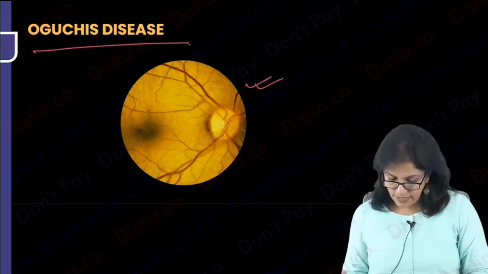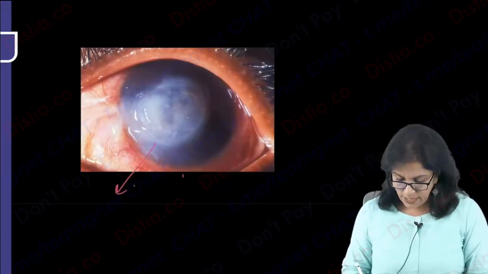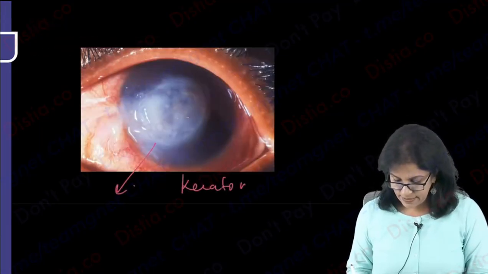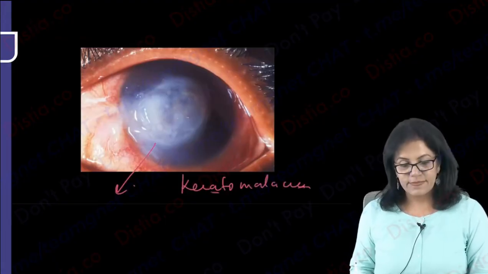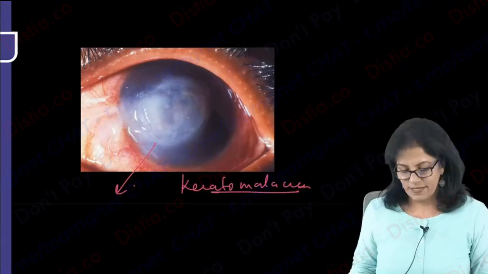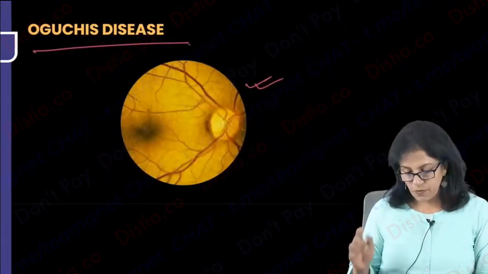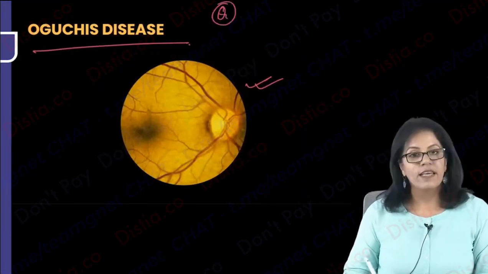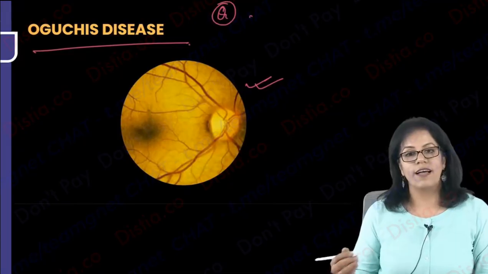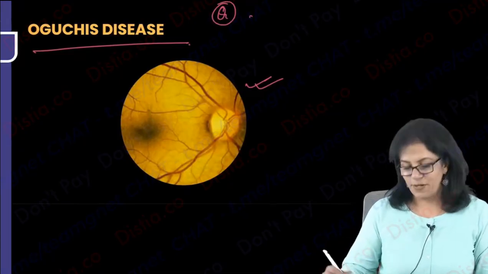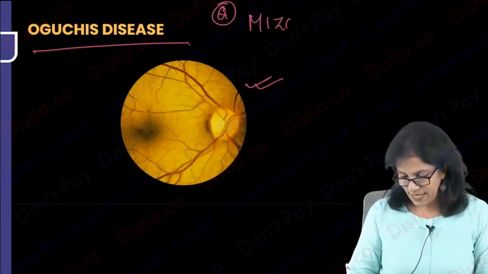One more slide, have a look here. This is keratomalacia. Right? Okay. Go back to Oguchi's. One more important question I'm writing here only. What is Mizuo's phenomenon? Also called Nakamura-Mizuo's phenomenon. This was your exam question.